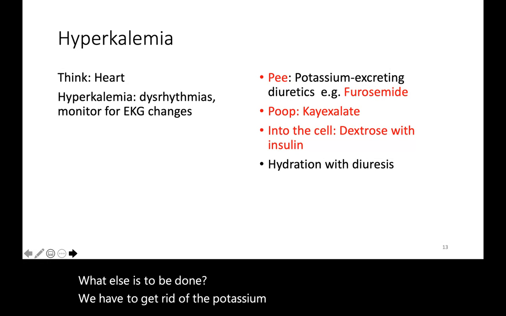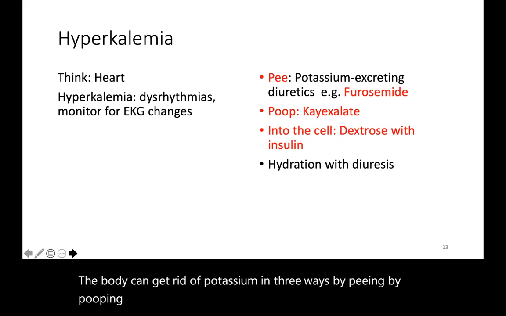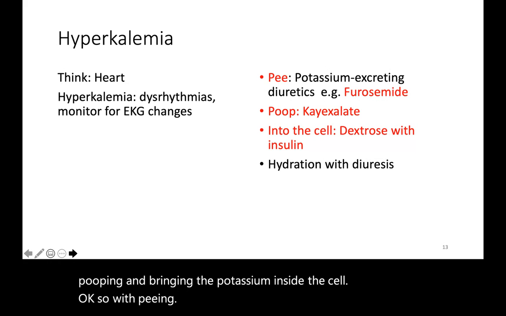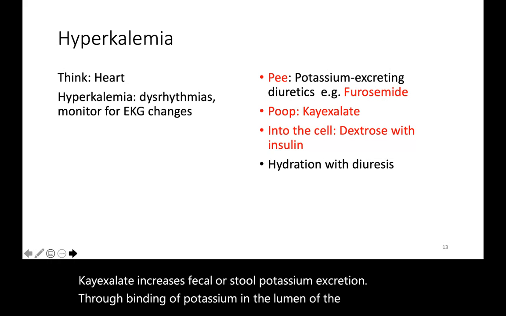So the body can get rid of potassium in 3 ways: by peeing, by pooping, and bringing the potassium inside the cell. Okay, so with peeing, you give furosemide, because furosemide will help remove potassium via the urine. Kayexalate increases fecal or stool potassium excretion through binding of potassium in the lumen of the gastrointestinal tract.